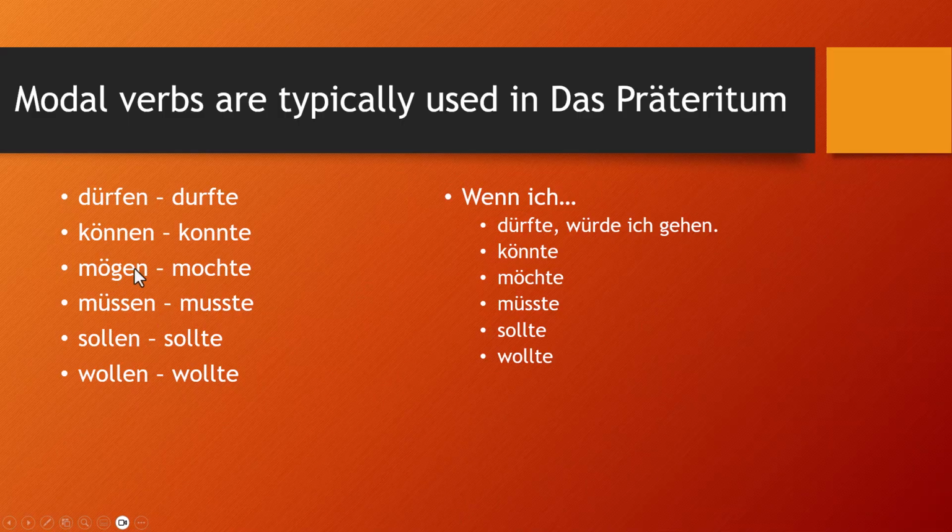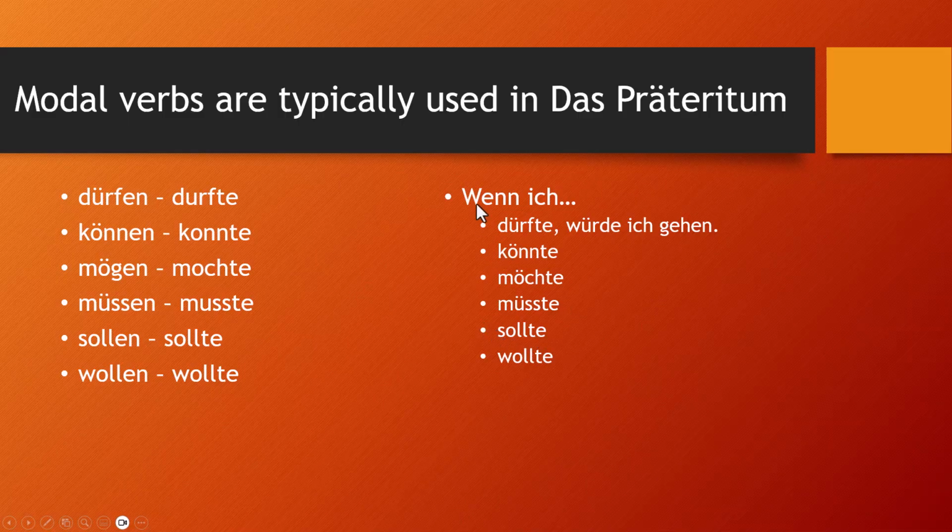You'll notice the ones that allow umlauts are going to have an umlaut in the plural of the present tense, like wir dürfen, ihr dürft, sie dürfen. Ich darf, du darfst, er darf, not in the singular. And then they lose the umlaut in the past tense. If you want to use the subjunctive form, then you add the umlauts back on where you can. You can't add an umlaut down here.